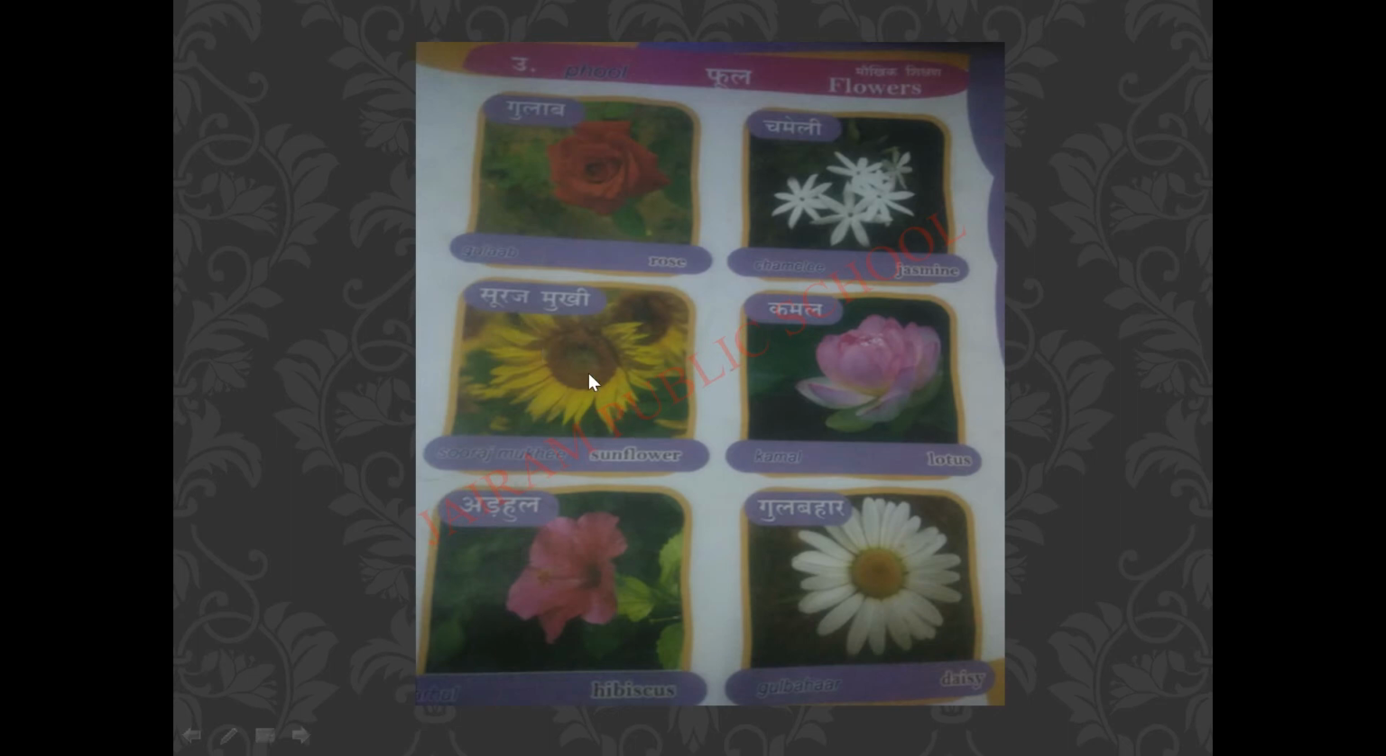Isn't it? For sunflower, in Hindi you should say Surajmukhi. Surajmukhi. Let's spell this word. Suraj-mukhi. Mukhi. So Surajmukhi means what? Sunflower.